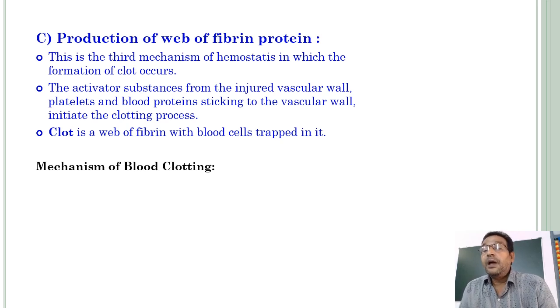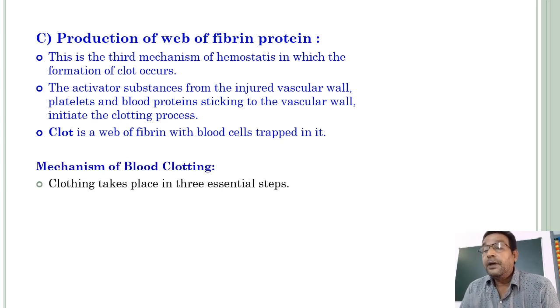Next, mechanism of blood clotting. Clotting takes place in 3 steps. Earlier we discussed the hemostatic mechanisms. Now I will discuss the clotting mechanisms. Step 1.